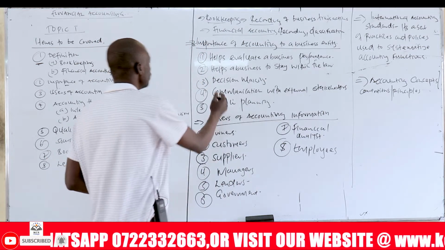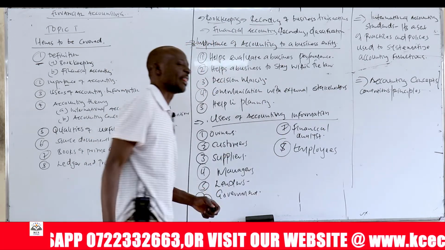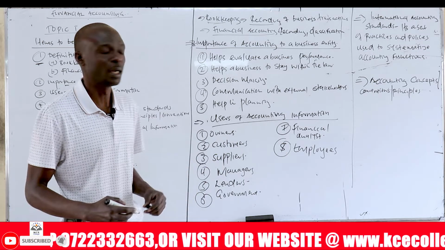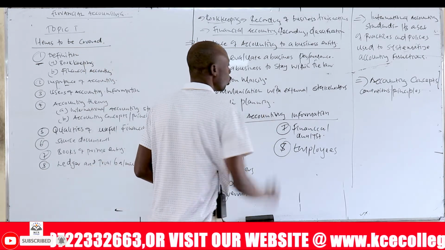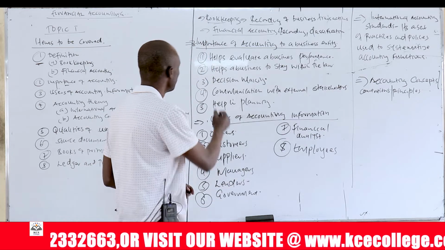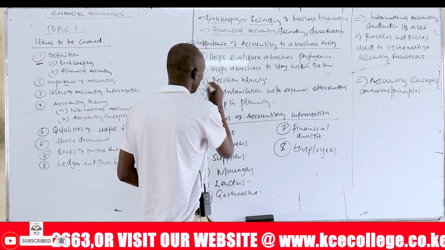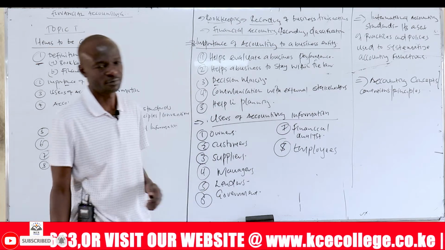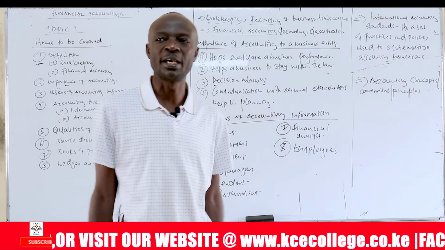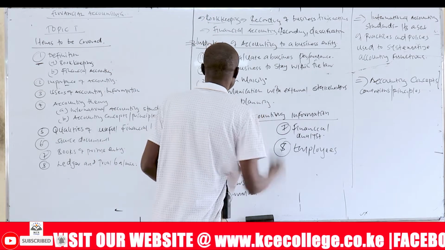And then for decision making, either to expand the business, to hire more staff, to close a particular product, or to close a particular branch. For us to be able to make those decisions, we need to have financial data. So it helps us in making decisions, whether to hire more staff, whether to acquire an asset. You cannot acquire an asset or make any decision without having financial data.